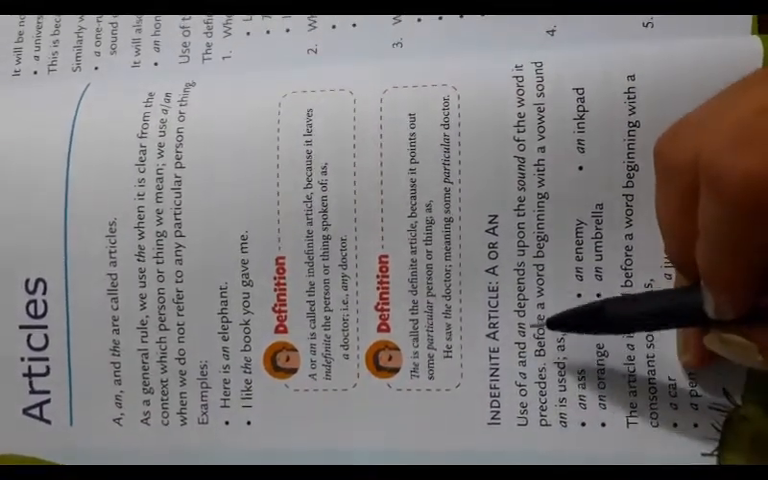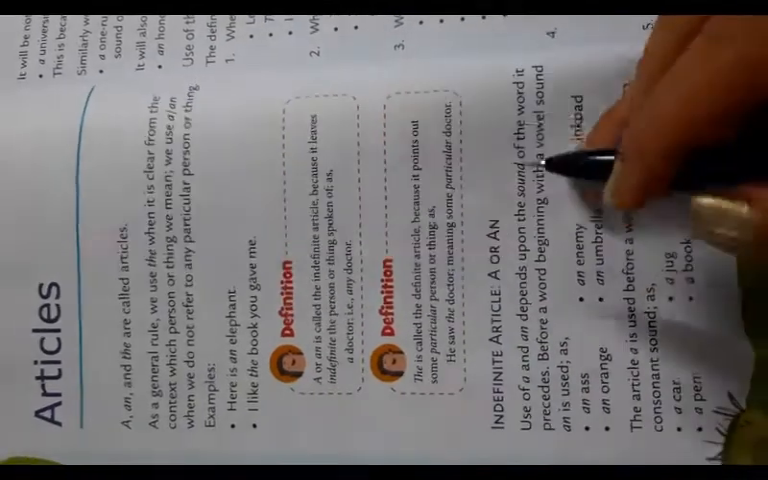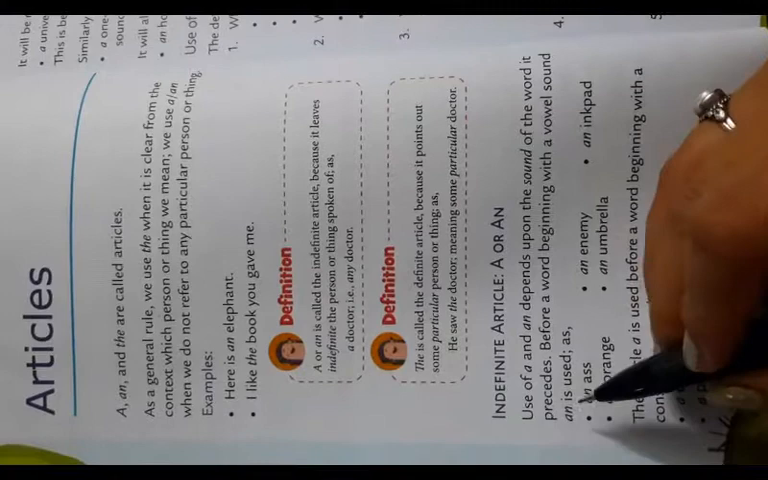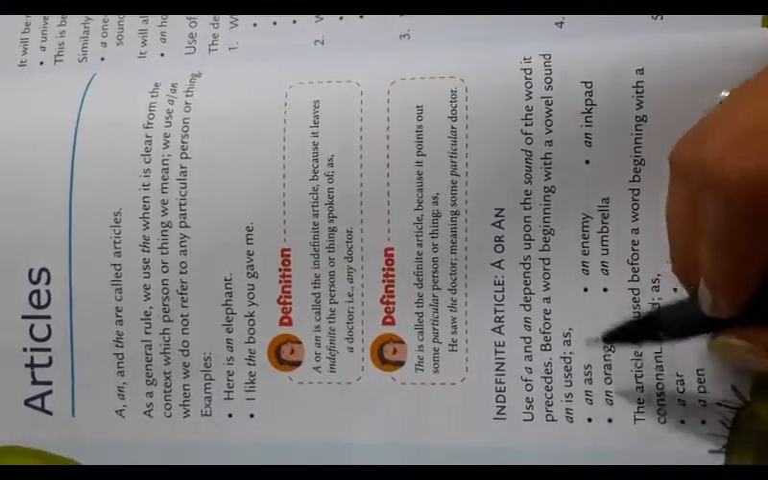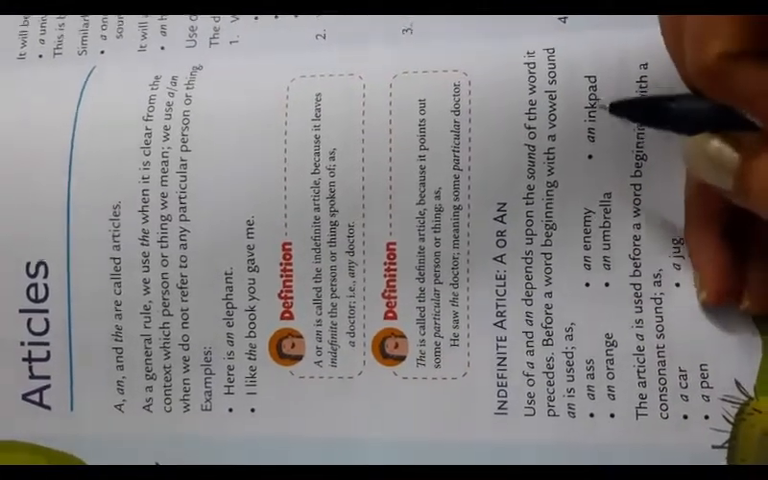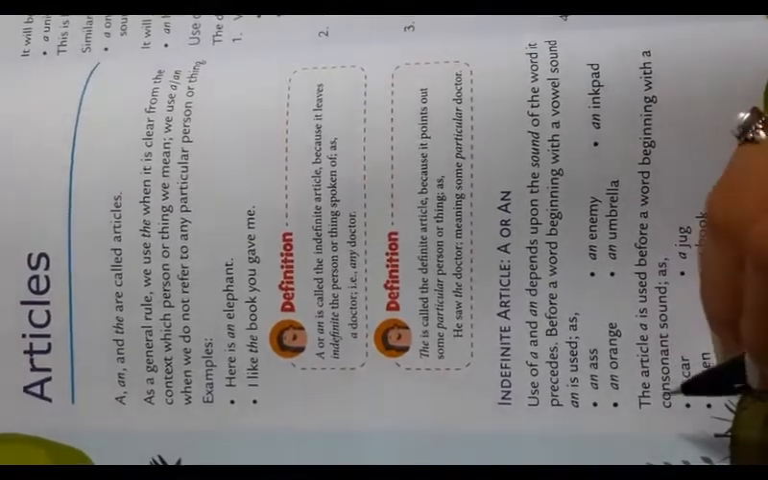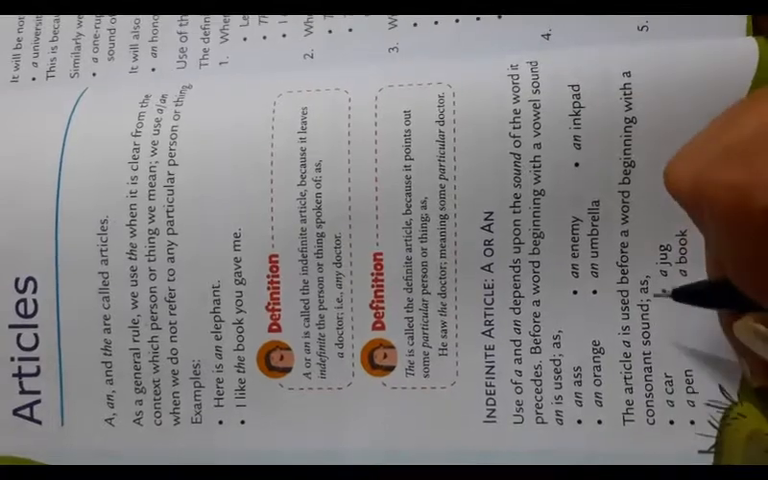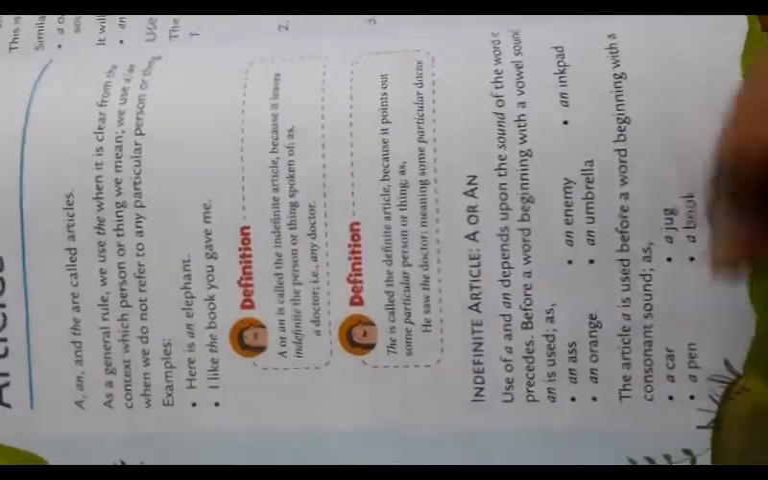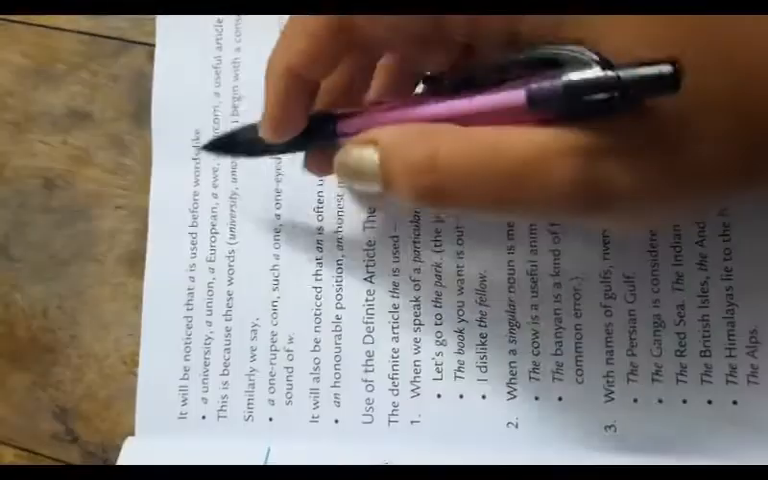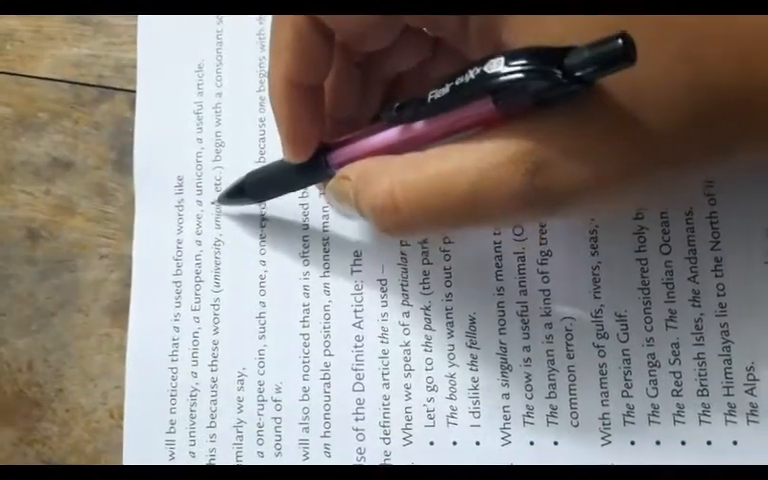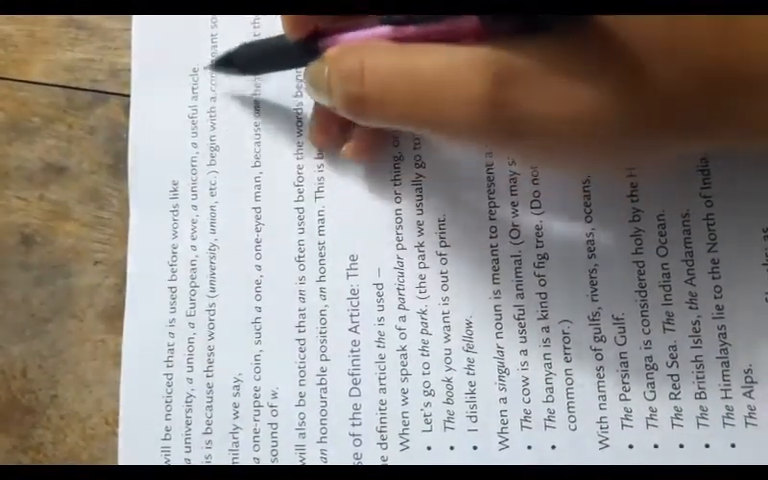The use of a and an depends upon the sound of the word it precedes. Before a word beginning with a vowel sound, an is used, as an enemy, an ink pad, an orange, an umbrella. The article a is used before a word beginning with a consonant sound, as a car, a jug, a pen, a book. It will be noticed that a is used before words like a university, a union, a European, a eve, a unicorn, a useful article.